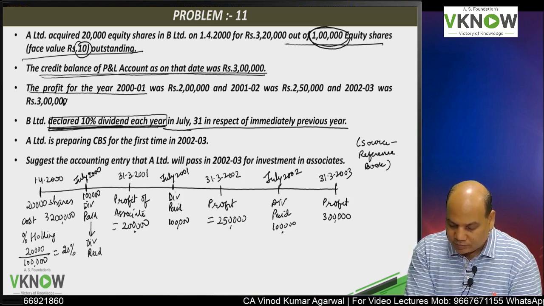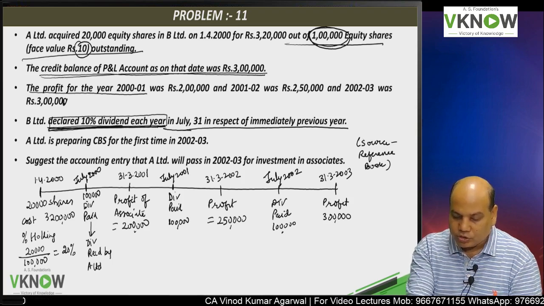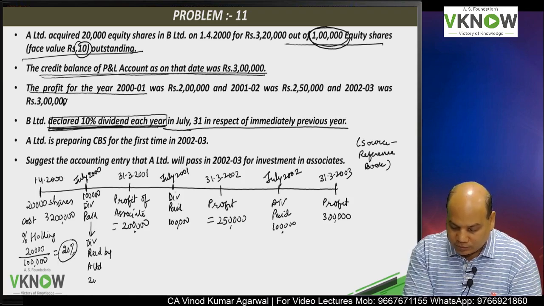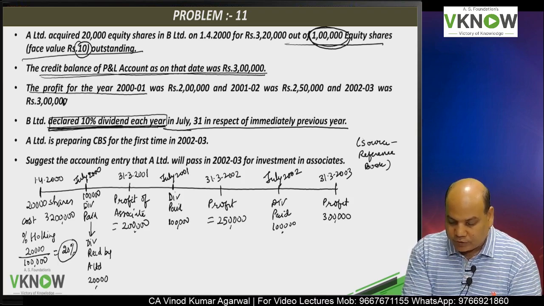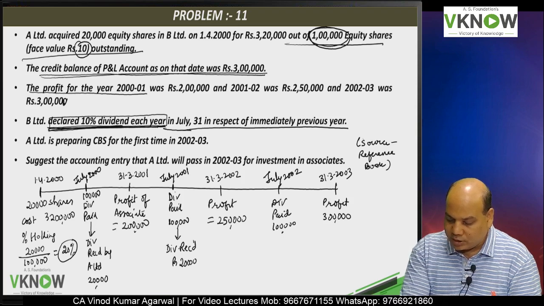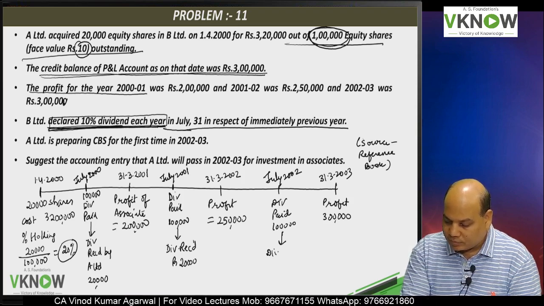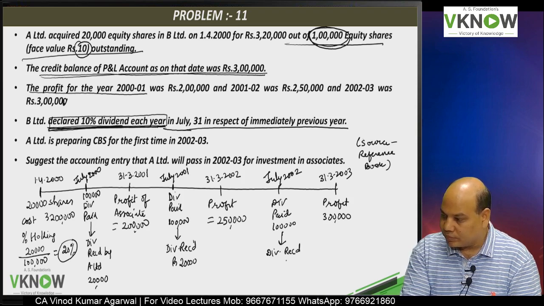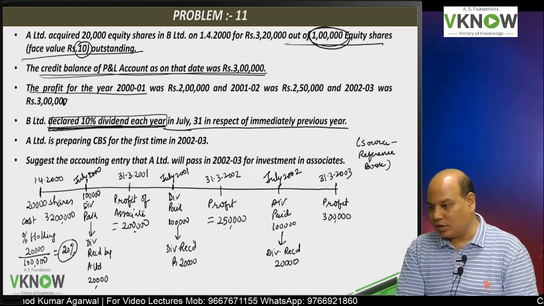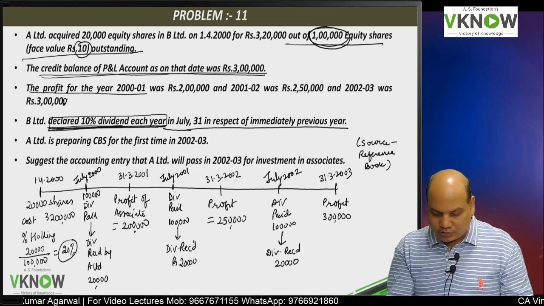Which also means dividend received by A Limited is 20% of 1 lakh. Dividend received every July by A Limited is 20,000. Dividend received 20,000. I hope this is understandable.